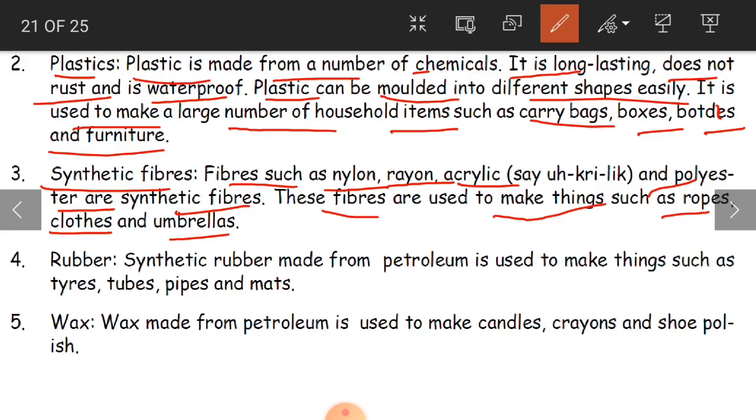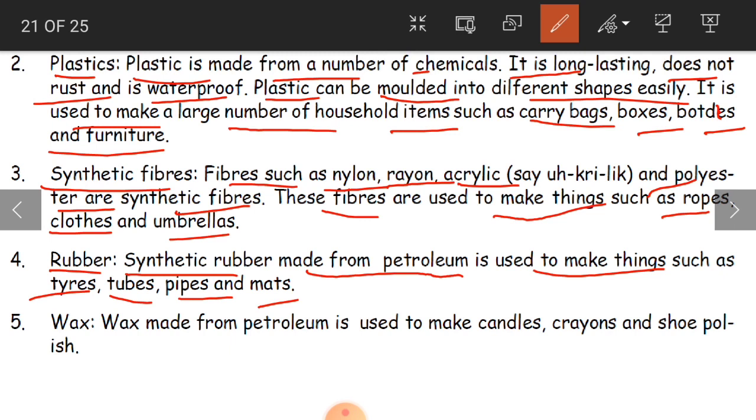In rubber also you have synthetic rubber, which is made from petroleum and is used to make things such as tires, tubes, pipes and mats. So synthetic rubber is made from petroleum, and we make things such as tires, tubes, pipes and mats with this rubber material.